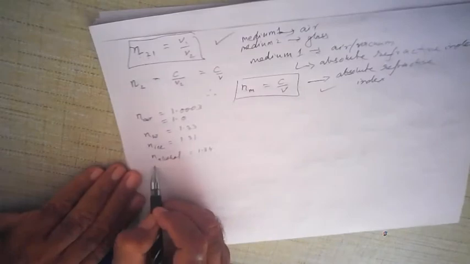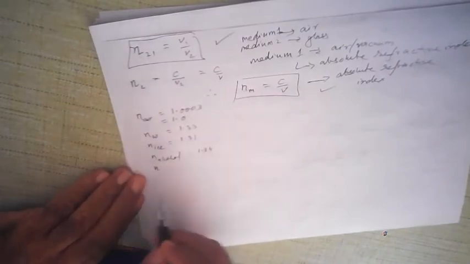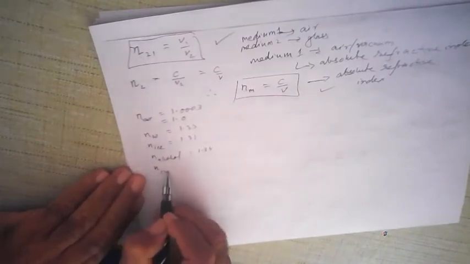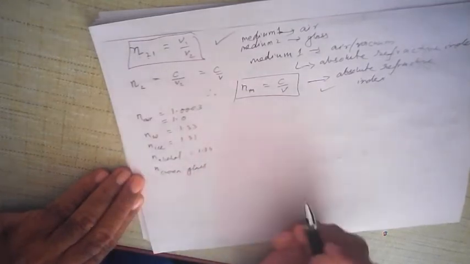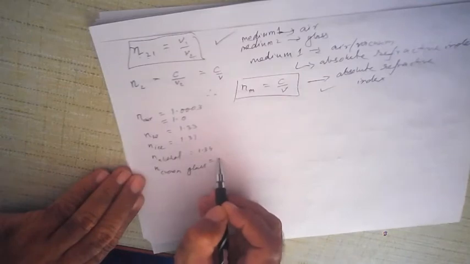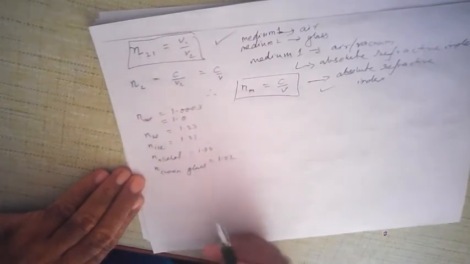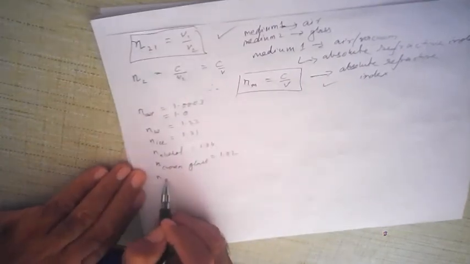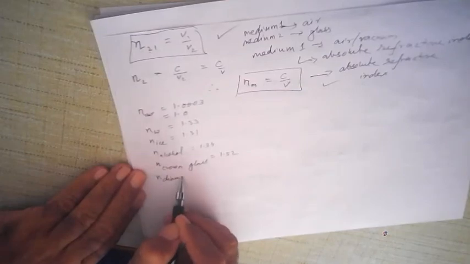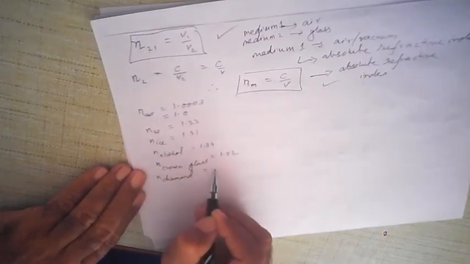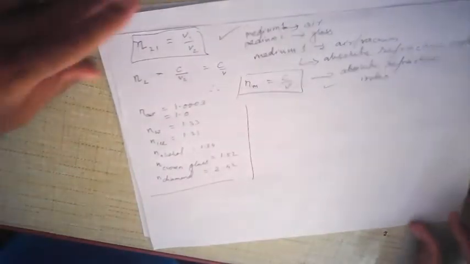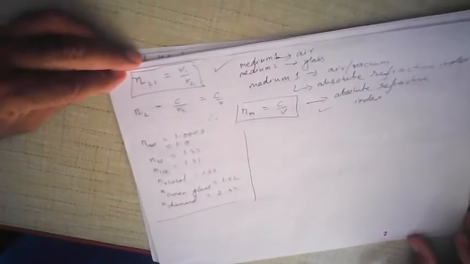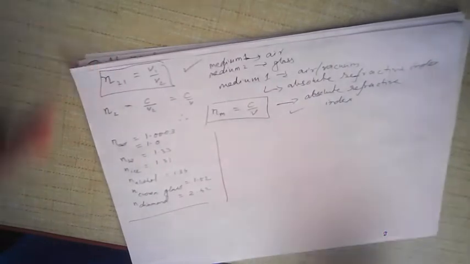And the refractive index of crown glass, the type of glass which is used to make decorative pieces, is 1.52. Refractive index of diamond is found to be 2.42. Now you see these values, you don't need to learn them by heart, but it would be better if you can learn 4 or 5.